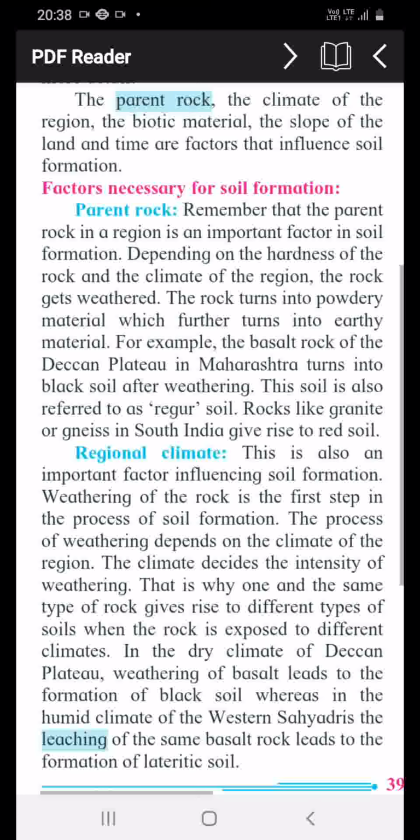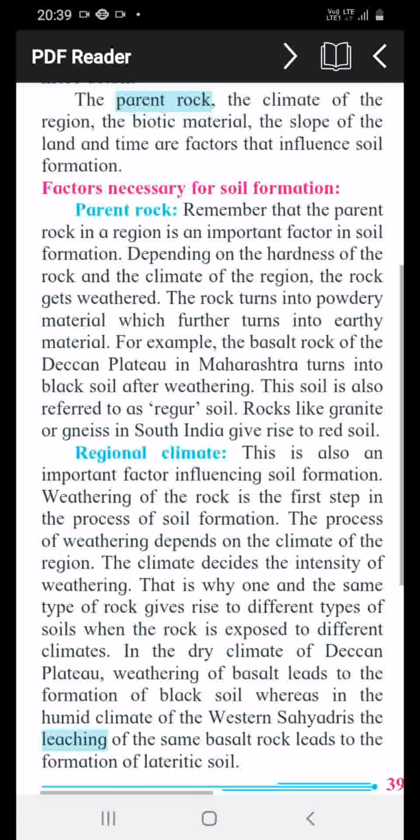So which factors are important for this? Depending on the hardness of the rock and the climate of the region, the rock gets weathered and then it turns into powdery material. The basalt rock in the Deccan Plateau in Maharashtra turns into black soil after weathering.